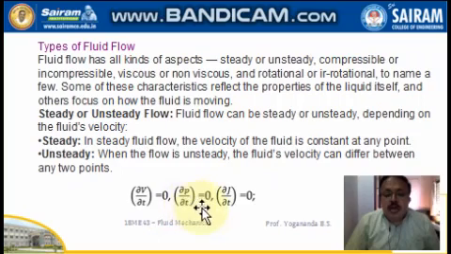There is no change in pressure, so the pressure remains the same and density also remains the same with respect to time. But the flow will be called unsteady when the fluid's velocity differs between any two points.